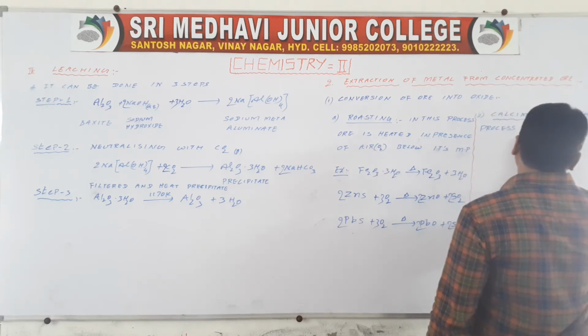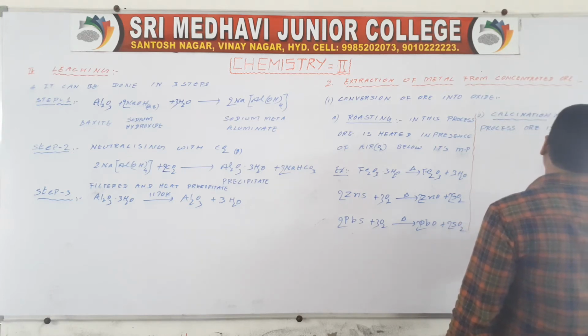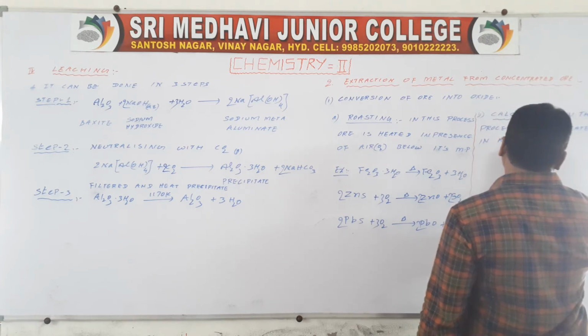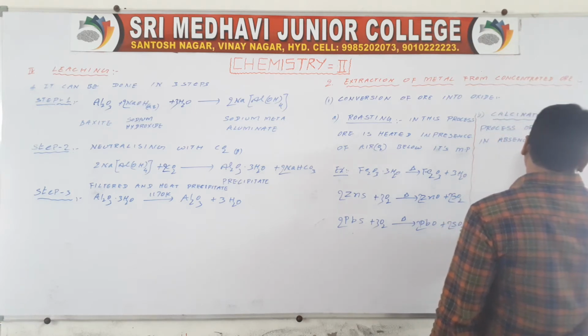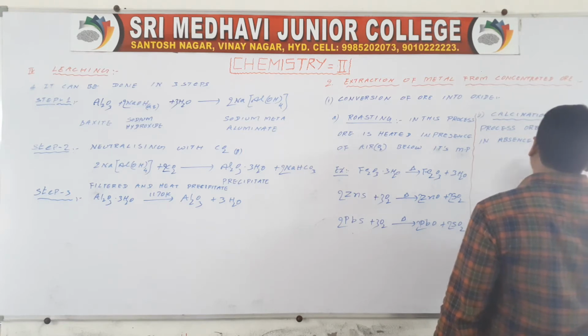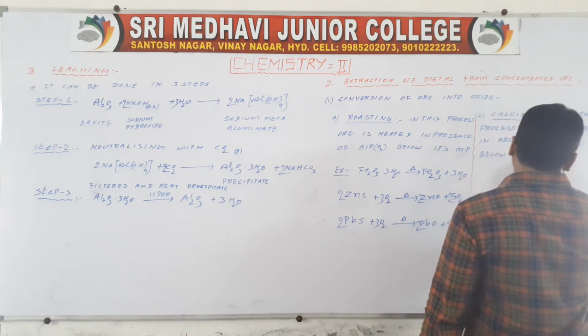Next, calcination. In this process, the ore is heated in absence of air, meaning O2, below its fusion point.